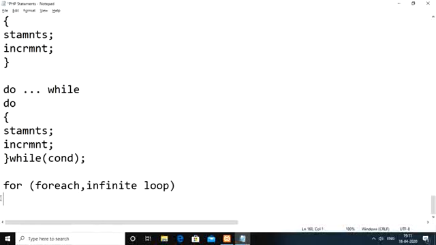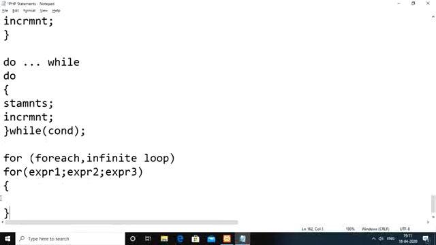Okay, if you see the syntax of the for loop, the for loop has three expressions: expression 1, expression 2, and then expression 3. Then here we keep the set of statements which we need to execute repeatedly. So this is the simple for syntax here.